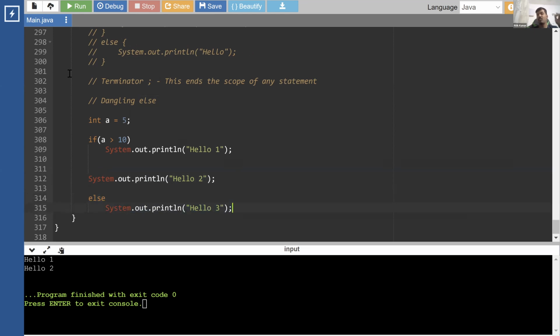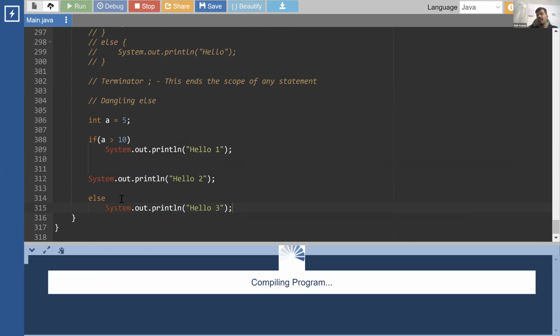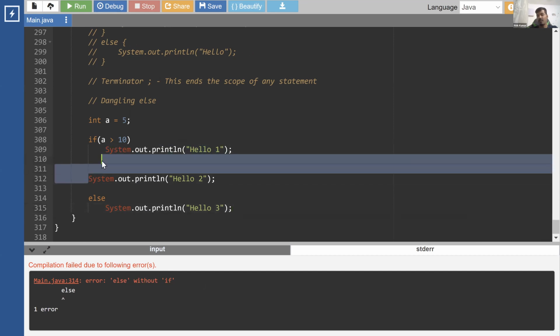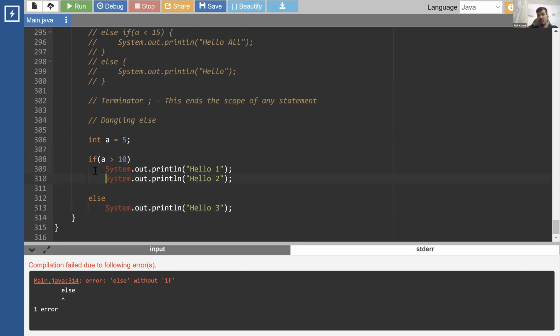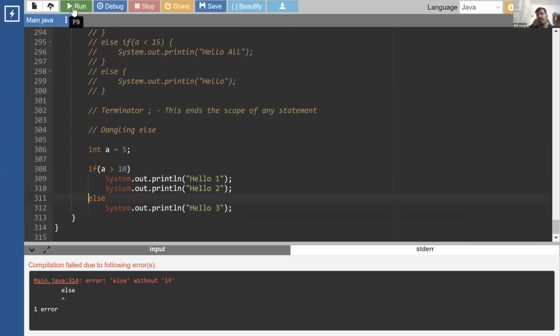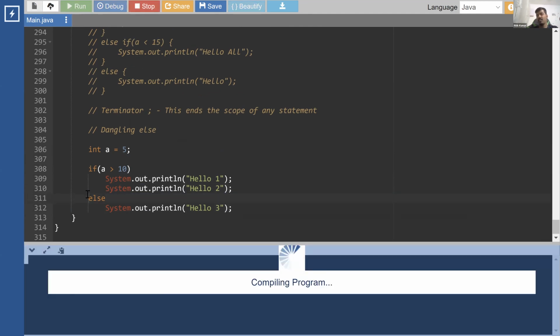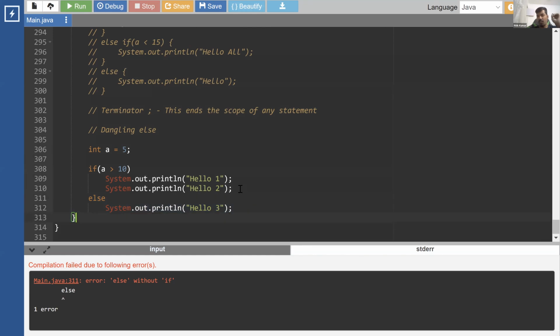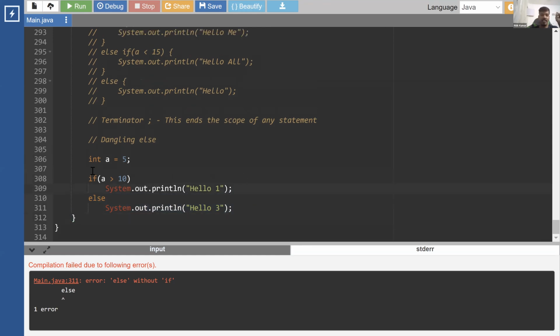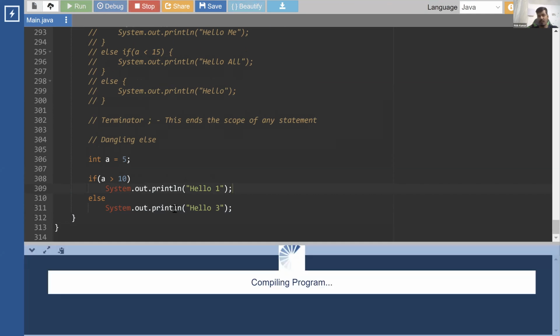So else cannot exist without an if. If I run this, it will give me an error: else without if. And we would get the same error over here as well. This else is not a part of any if. Now, if we don't have this second line, this else will look for its immediate if and become a part of it.